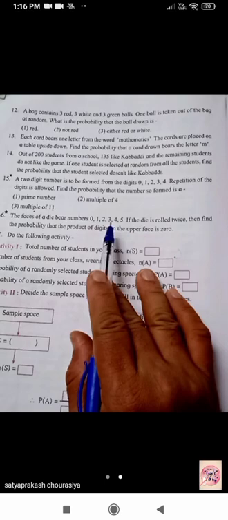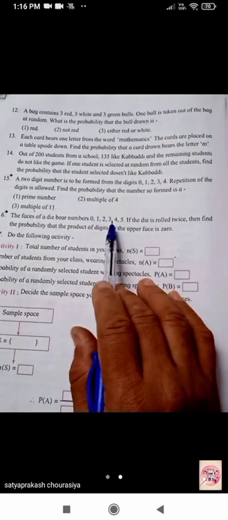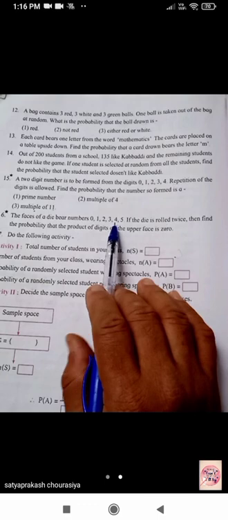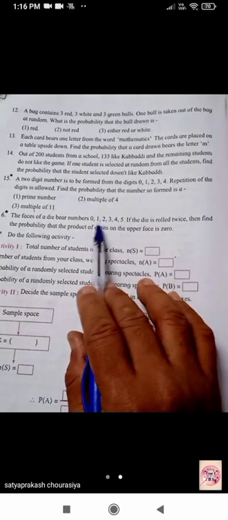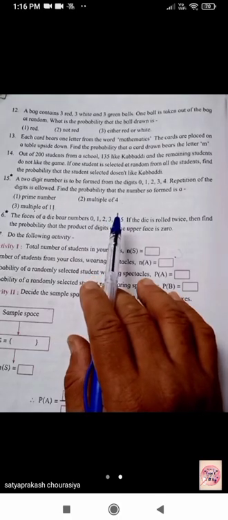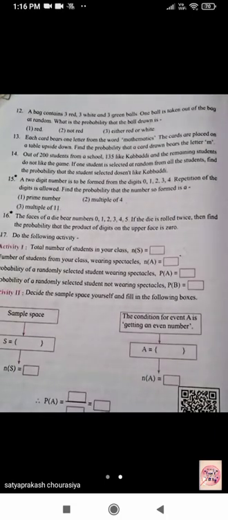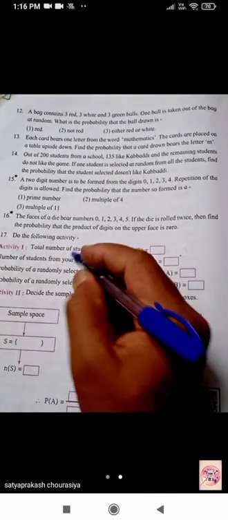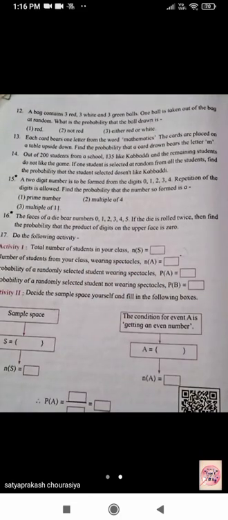The die is rolled twice, so we get the sample space as we get for two dice rolled together. Now write down the solution.